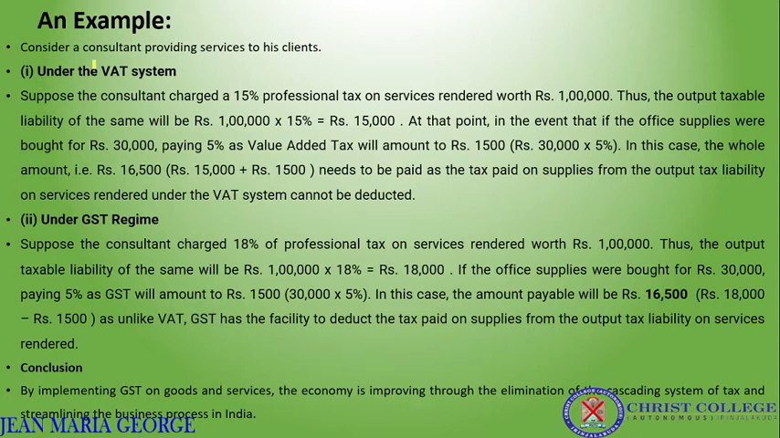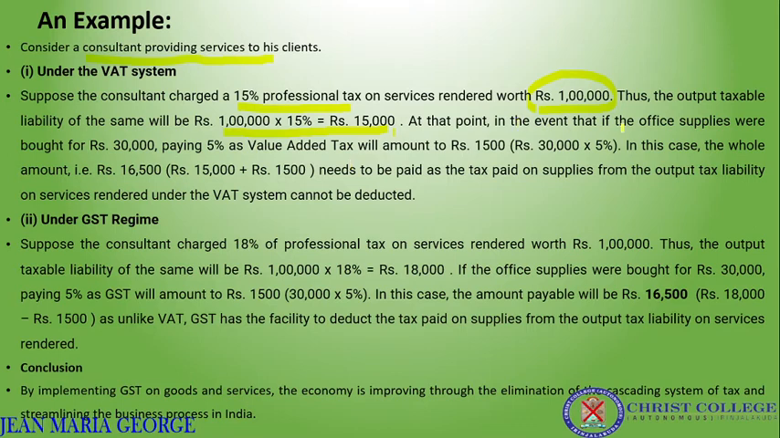VAT and GST. Consider a consultant providing service to his clients, and for the service provided by this consultant, 15% professional tax is applicable. The price of that particular service is 1 lakh. So 15% tax is there. The total output tax liability is 15% of 1 lakh, that is 15,000. So in addition to this 1 lakh, he has to pay 15,000 as professional tax.